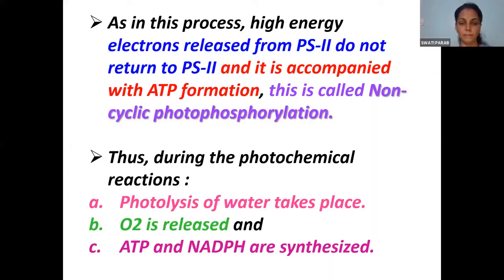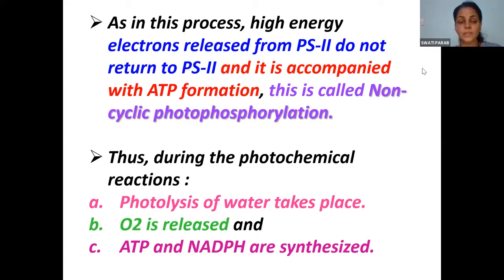Yeah, this is completed. So what is the consequence or conclusion of photophosphorylation? So write down these 3 points. Right. Last 3 points. Photochemical reactions का conclusion क्या है?